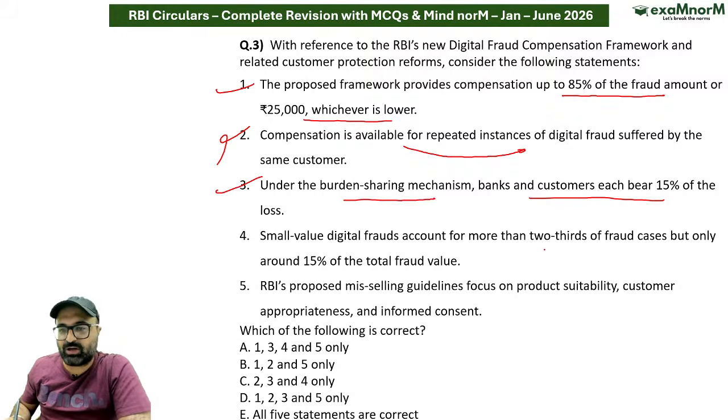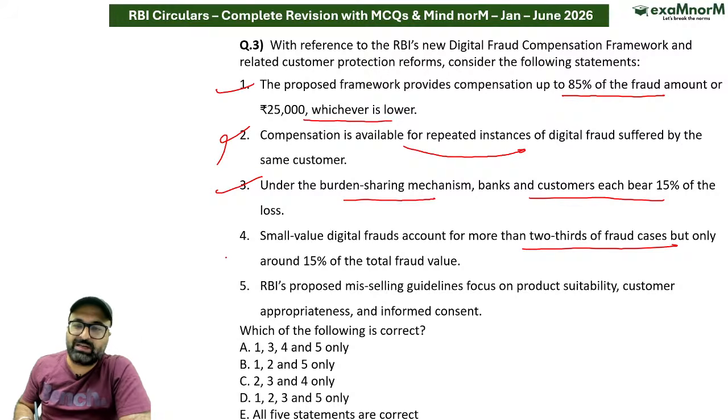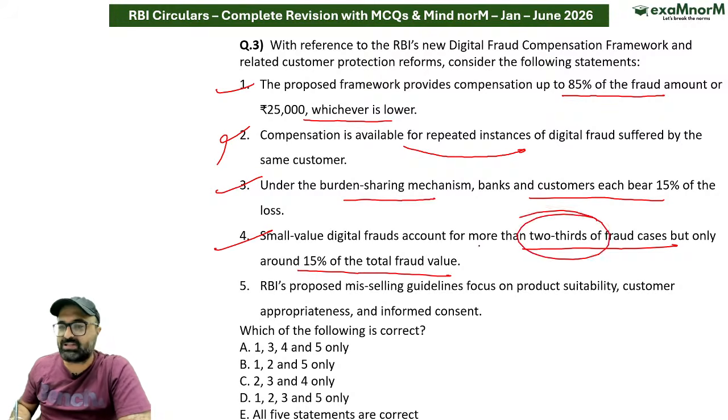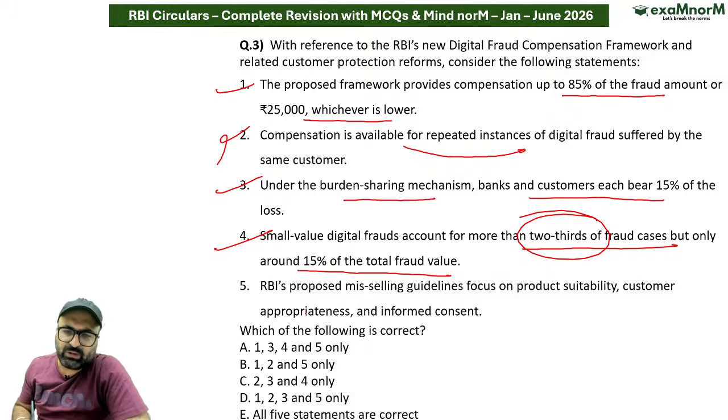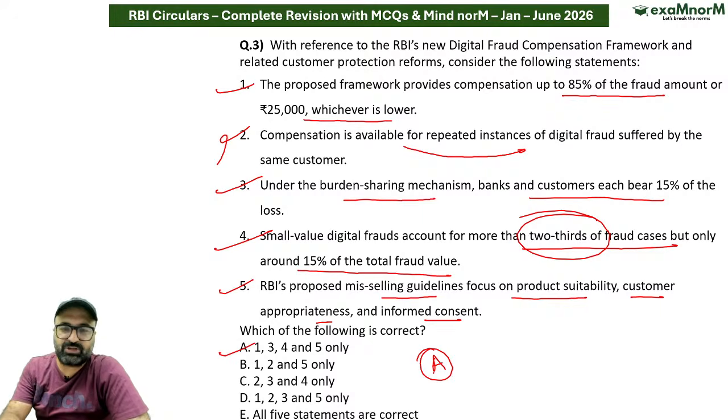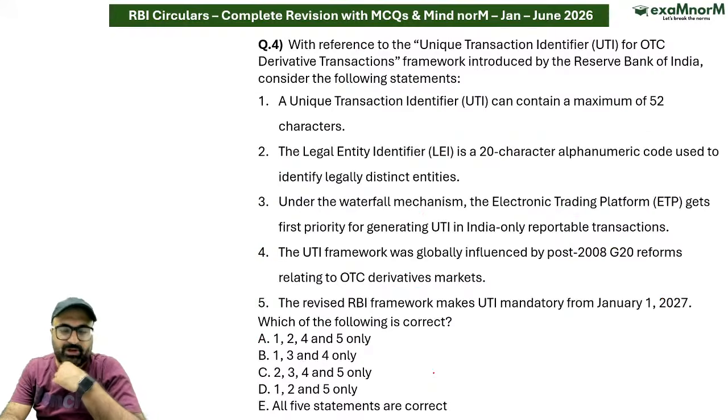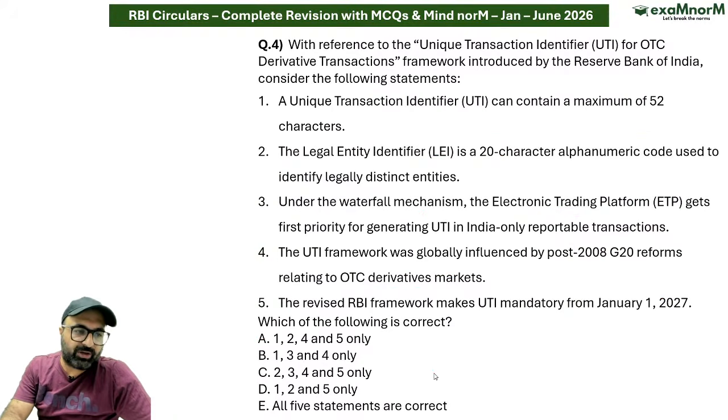Small value digital fraud accounts for more than 2/3 of the fraud cases, but only 15% of the total fraud value. भैया मोटा मोटा 66% of transactions जो होती हैं that are small value digital frauds. RBI proposed mis-selling guidelines focuses on product suitability, customer appropriateness and informed consent. This is correct. कि भैया बेवजह कस्टमर को गलत चीज मत भेजो, कस्टमर की रिक्वायरमेंट के हिसाब से उसको वो पर्टिकुलर प्रोडक्ट आप ऑफर करो. दैट हैज बीन आस्क्ड रिसेंटली बाय आरबीआई.